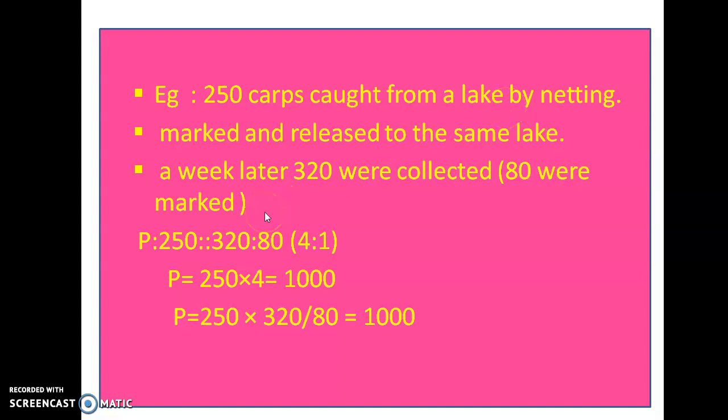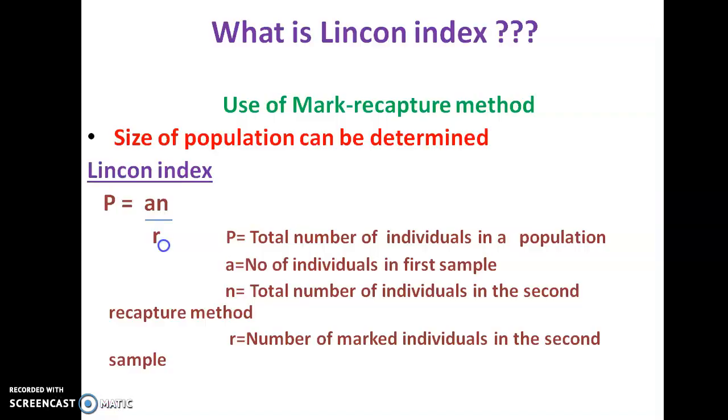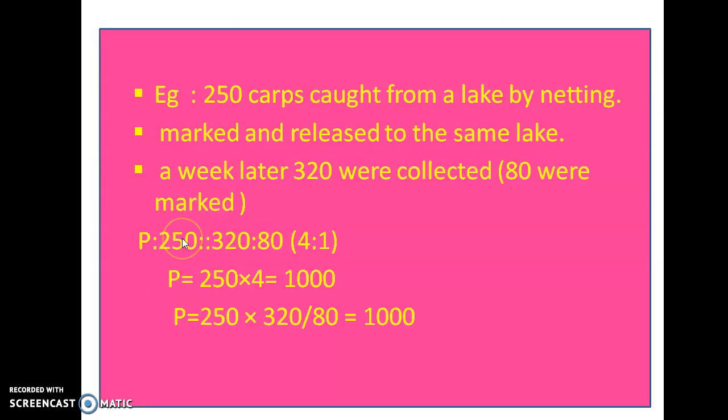So how can we calculate the population size? According to the formula, capital P is to capital M is equal to small p is to small m, right? So here this capital P is what we want to determine, and capital M is called